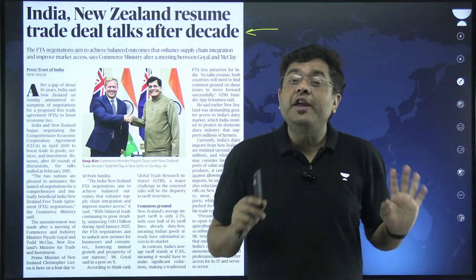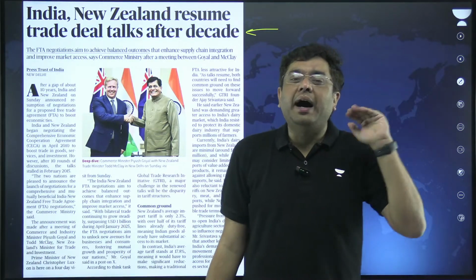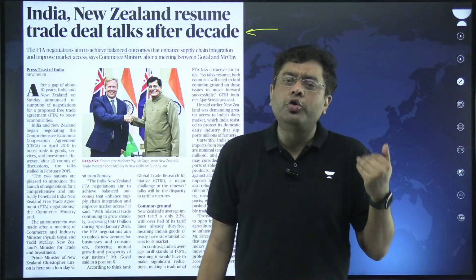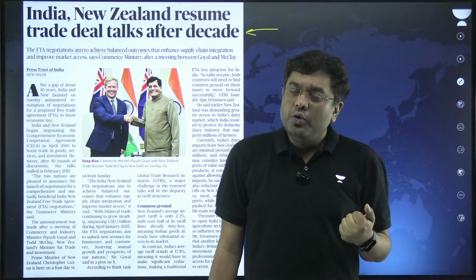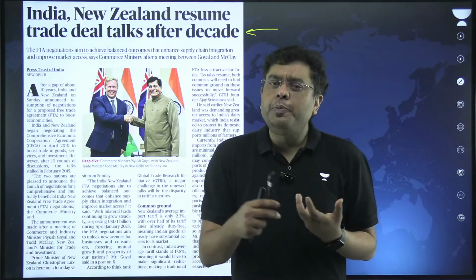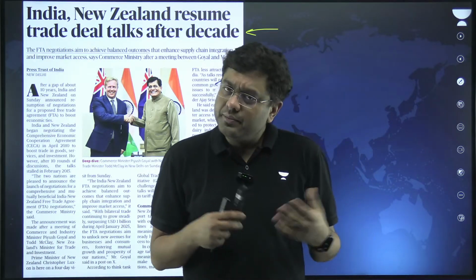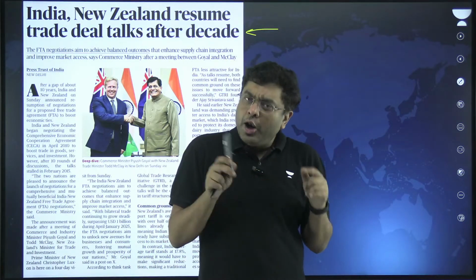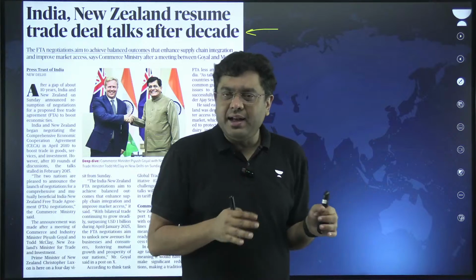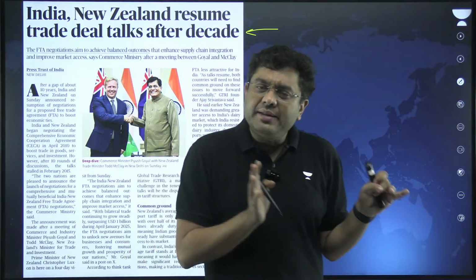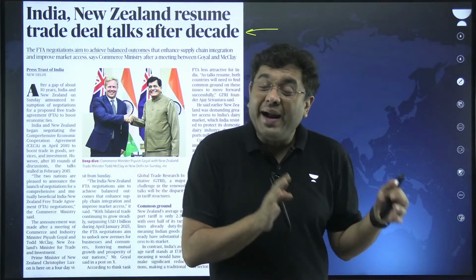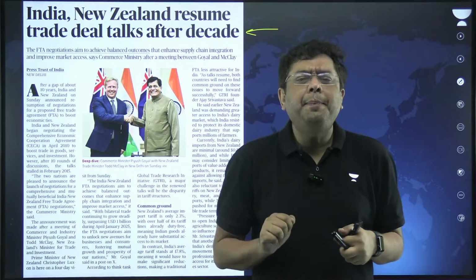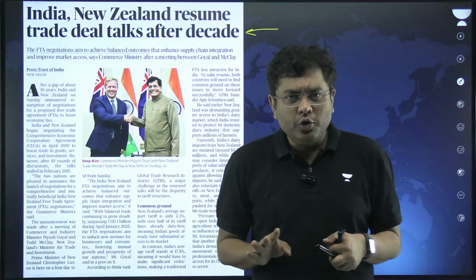They want to export to India, but we impose a higher tax. We impose a duty of close to around 18% on goods coming from New Zealand. Now, why do we do so? In order to protect our own dairy farmers. That is where we impose an 18% duty. New Zealand, along with dairy, is also interested in accessing the Indian market for various other agro-based products, wines, etc. India, on the other hand, experiences only 3% tariff when it is sending something to New Zealand.